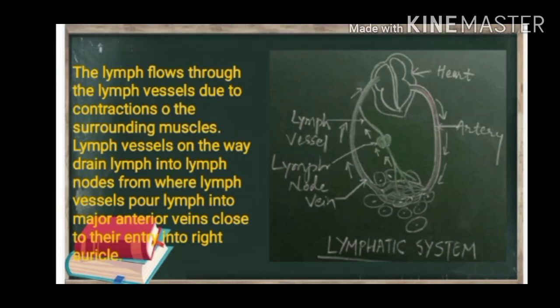The lymph flows through the lymph vessels due to contractions of the surrounding muscles. Lymph vessels on the way drain lymph into lymph nodes, from where lymph vessels pour lymph into major anterior veins close to the entry into the right auricle, as it is shown in this diagram.